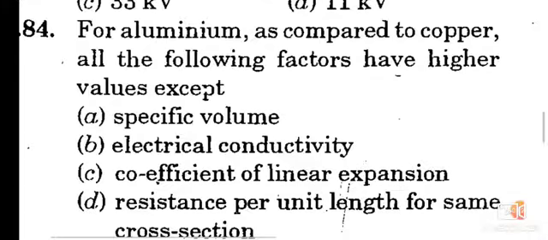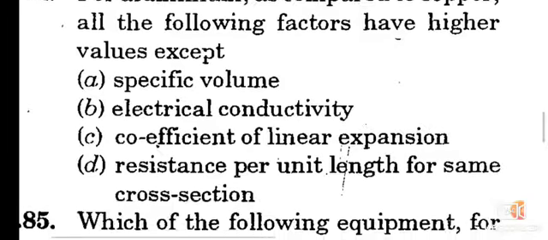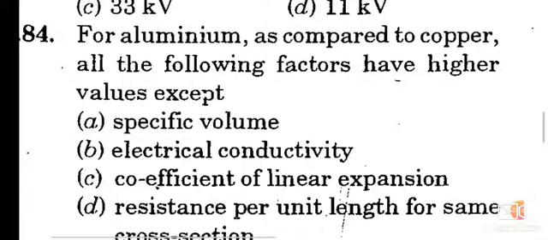Question number 84. For aluminum as compared to copper, all the following factors have higher values except option B, electrical conductivity.